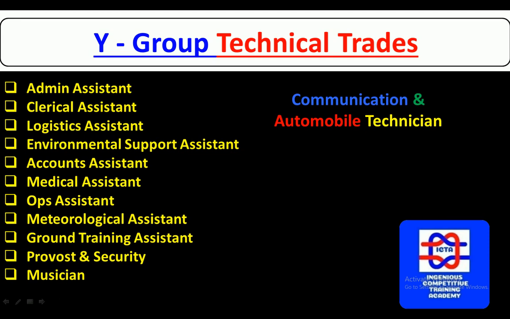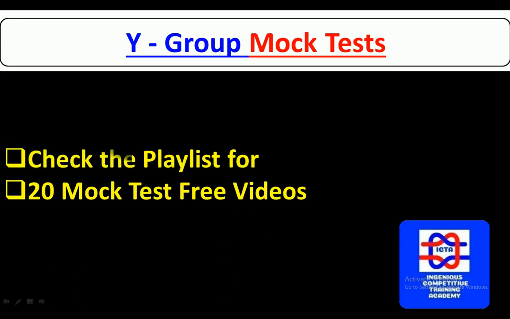Here we have the communication as well as automobile technician, which exists in Y group. Every year we'll have two selections, and you can directly go to the playlist on my YouTube channel, where you'll find 20 mock tests, and those are free videos. It has full Y group question papers.